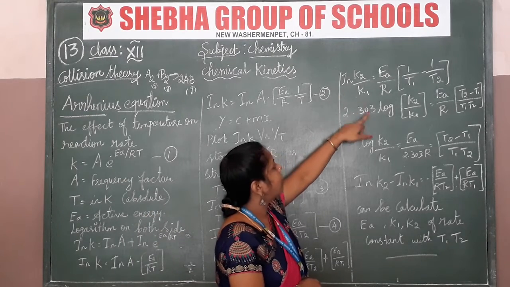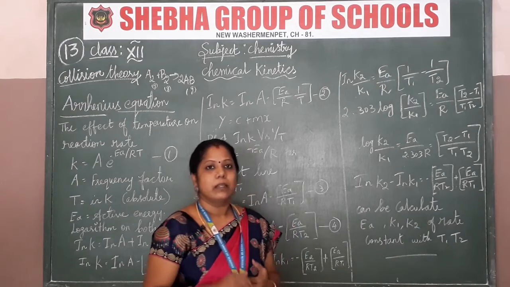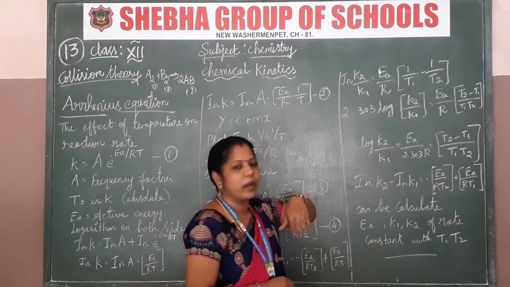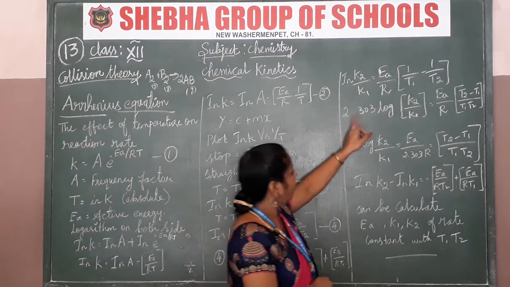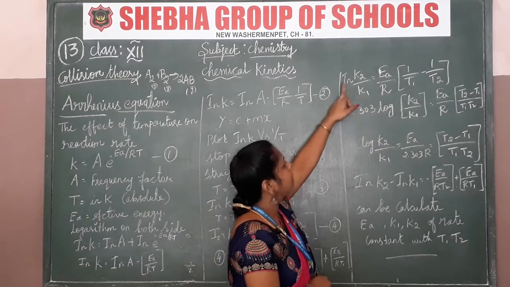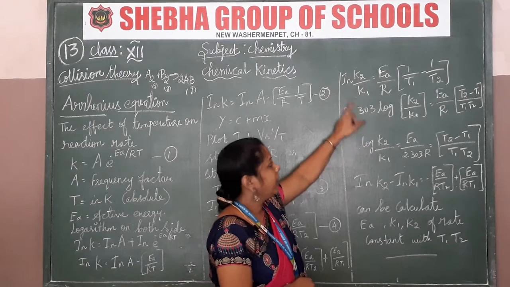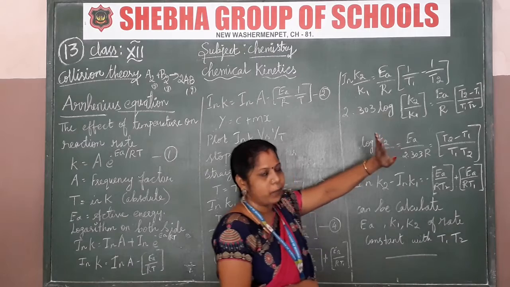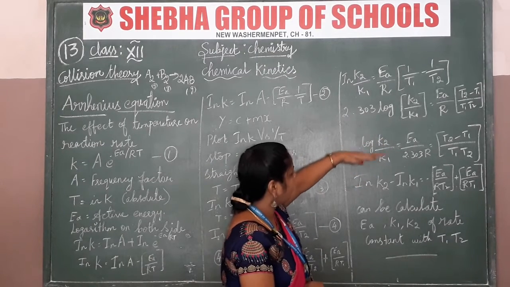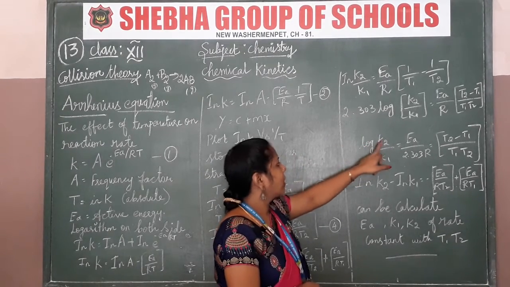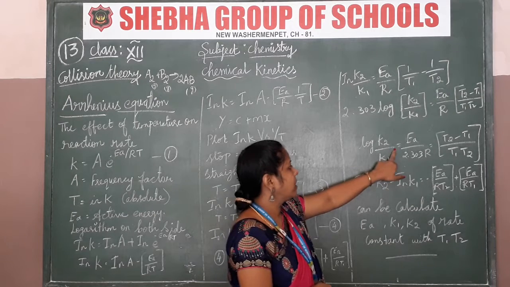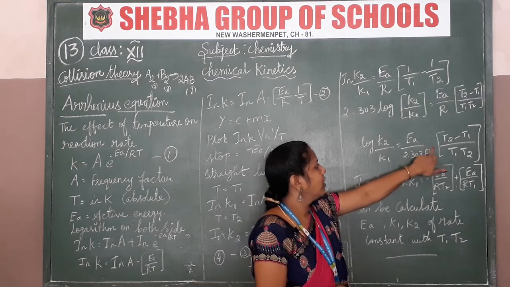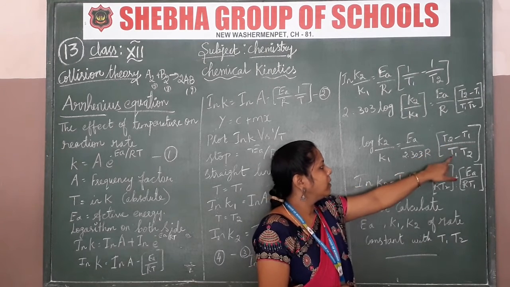You have to convert to base 10. With log base 10 we use 2.303, the value we always use. So I am going to implement that value to convert the ln to log, and we write 2.303 log. And then we go for writing down the steps: log K2 by K1 is equal to EA by 2.303 R, into T2 minus T1 by T1 T2.